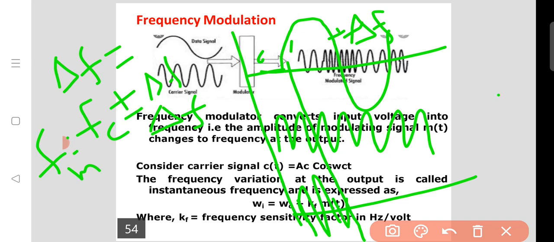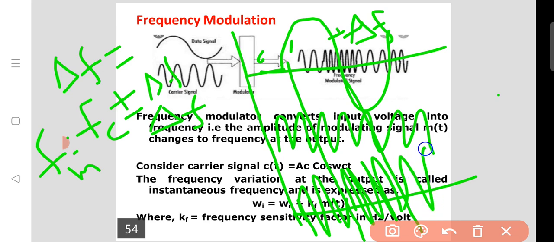Concluding: a positive deviation means fc plus the instantaneous deviation of the modulation, so the frequency is higher. When the negative-going cycle is present, the deviation is less, that is fc minus delta f. If positive-going cycle, fc plus delta f; if negative-going cycle, fc minus delta f. Delta means the deviation of frequency.